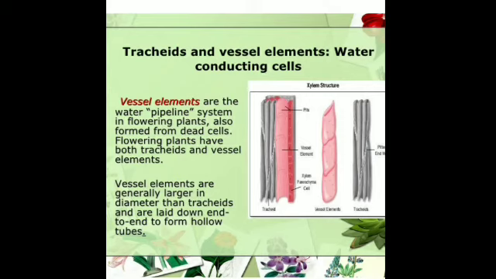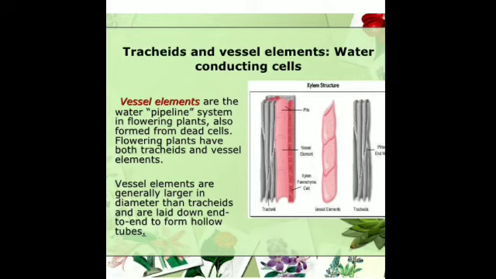That is, they provide mechanical support. All these tissues that are dead, whether it is vessels, tracheids or fibers, are providing mechanical support. Out of these, vessels and tracheids, apart from providing support, also help in the conduction of water. Vessels help in the lateral and vertical conduction, while tracheids aid in the upward conduction of water.